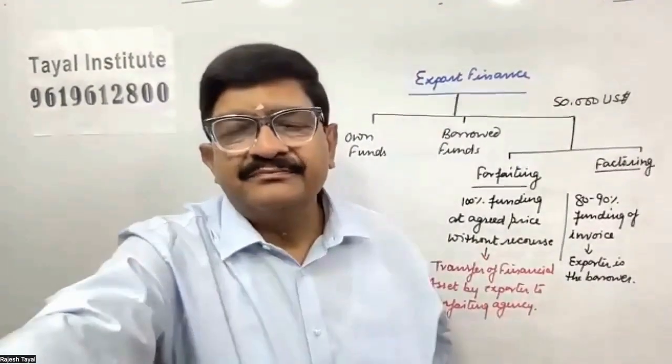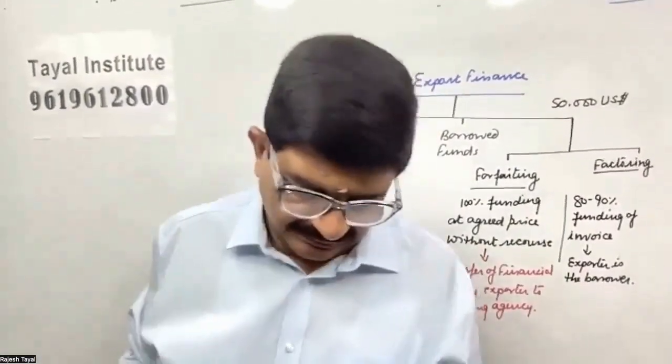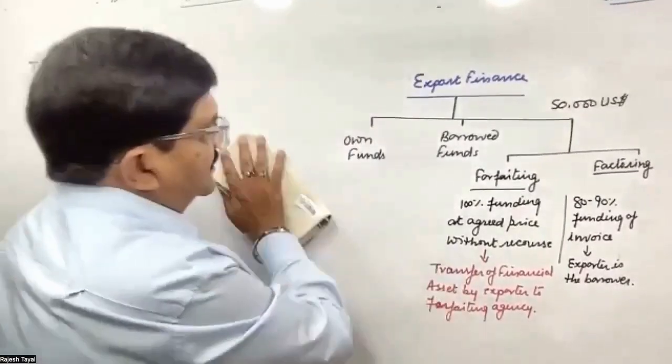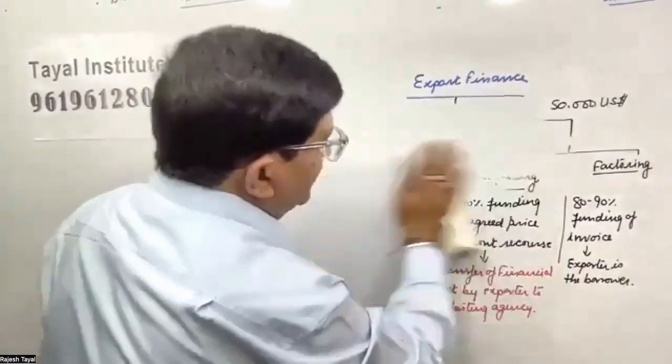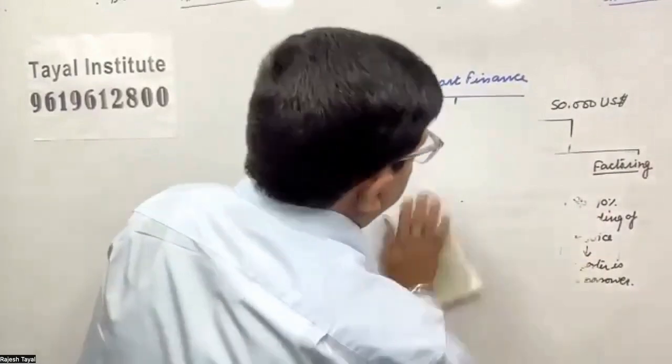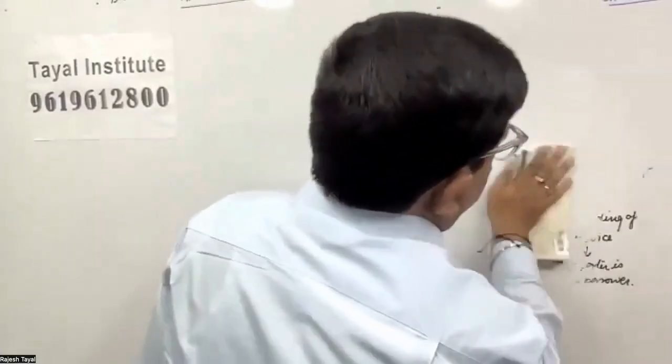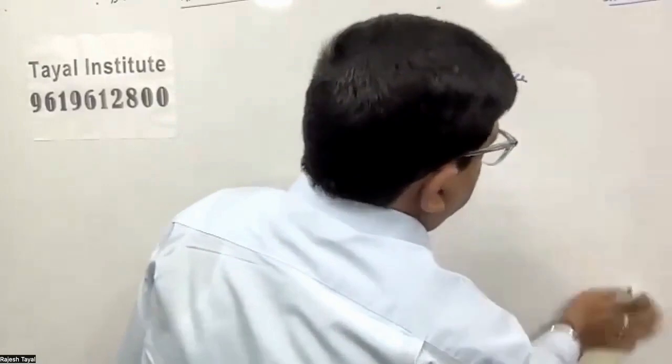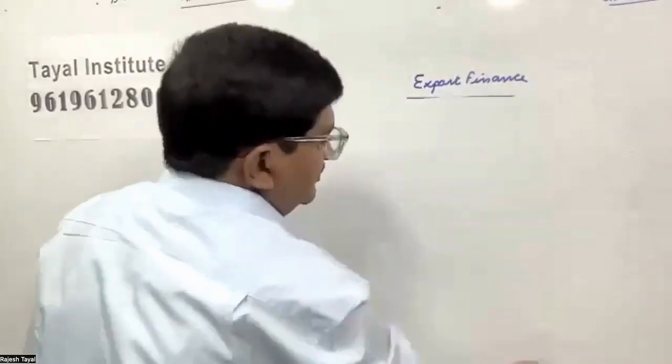Sir, in case of forfeiting, you said it is with recourse or without recourse? Usually it is without recourse, which means that if the payment is not realized, for example, the exporter has given a credit of around 90 days.